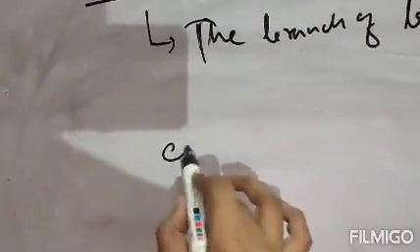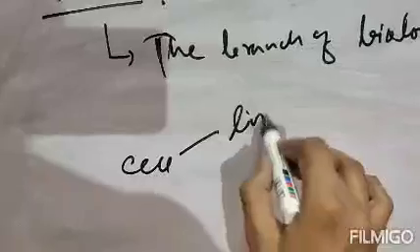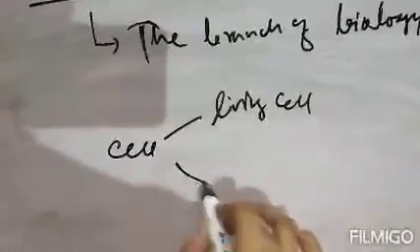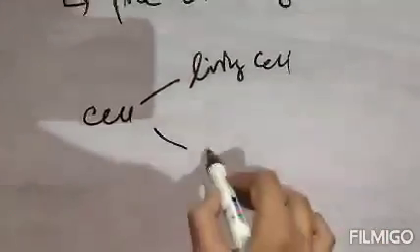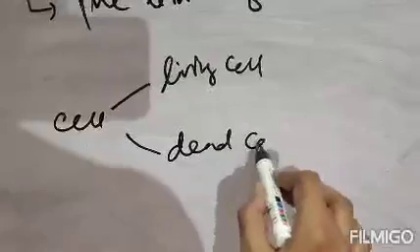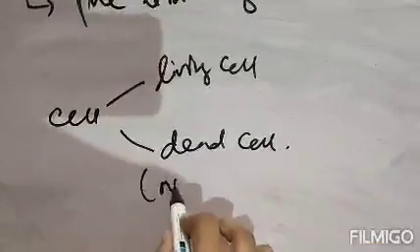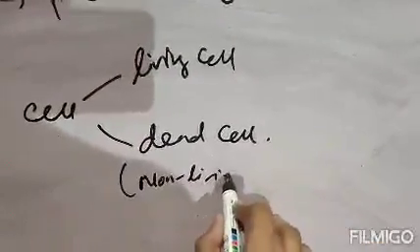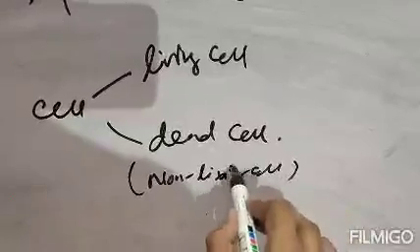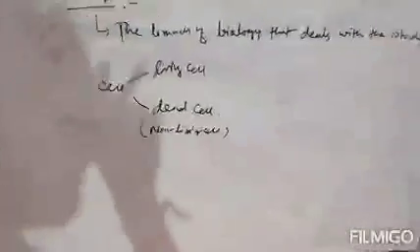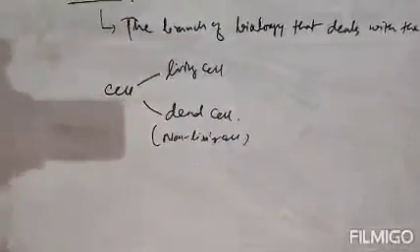Clear? Now cell is actually classified as your living cell and dead cell. Dead cell is also known as non-living one. Now what is the difference between living cell and non-living cell? The main difference between the living cell and non-living cell or dead cell is the presence of protoplasm.